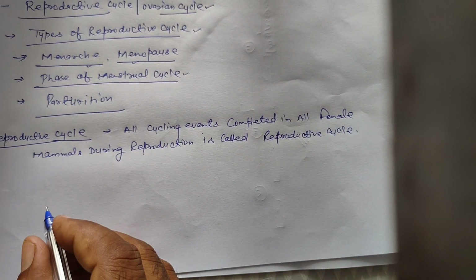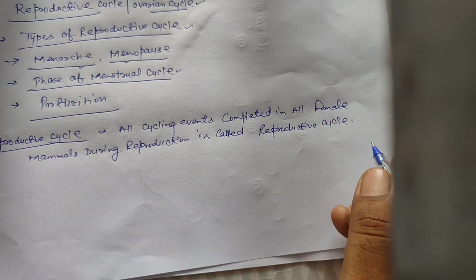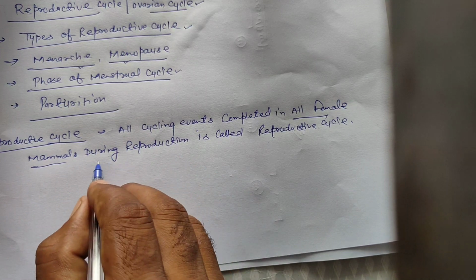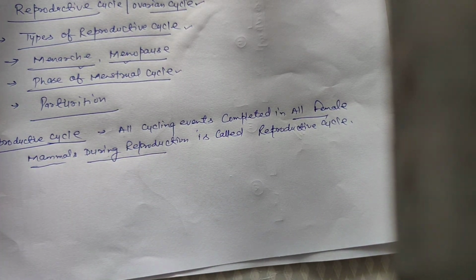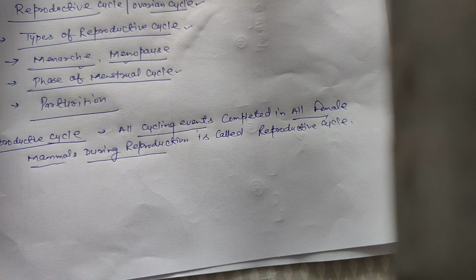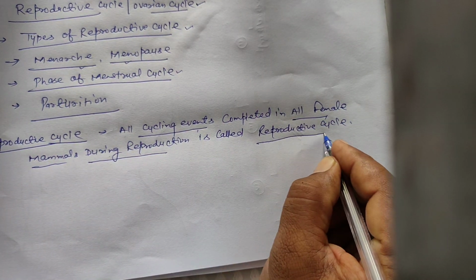Once again, in nature, on earth, all female mammals go through some cyclic events during reproduction, and these cyclic events are called the reproductive cycle.